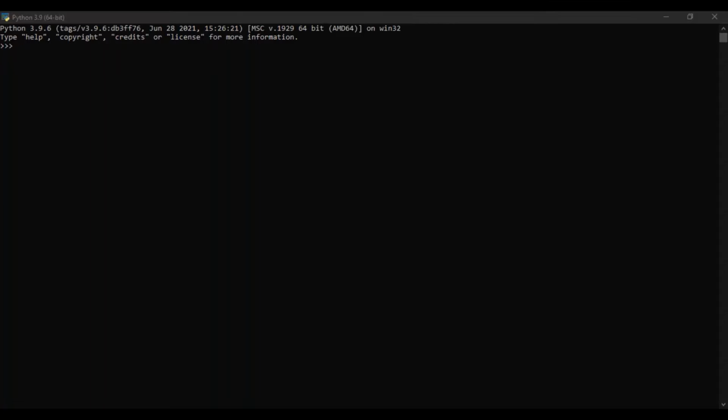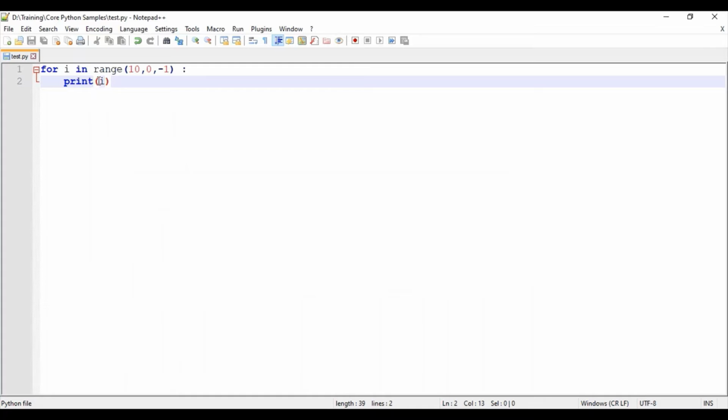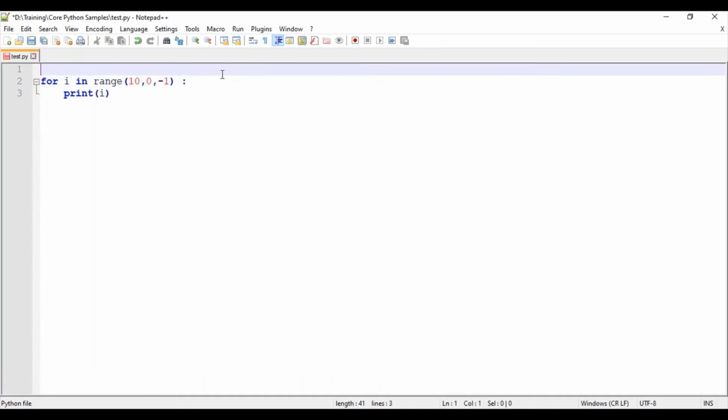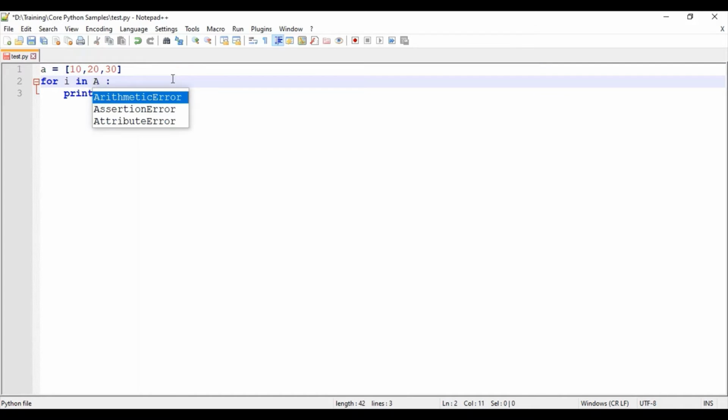In the editor, I'll declare a list A equal to 10, 20, 30, then for I in A, print. I'll be declaring the sum value.